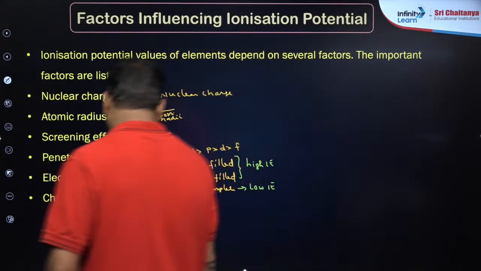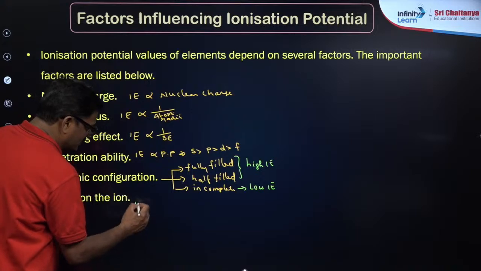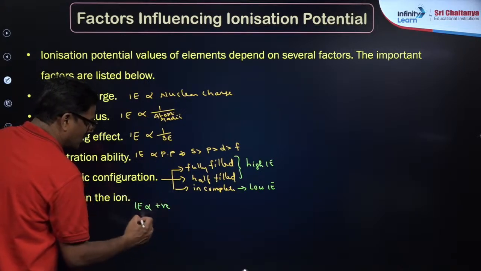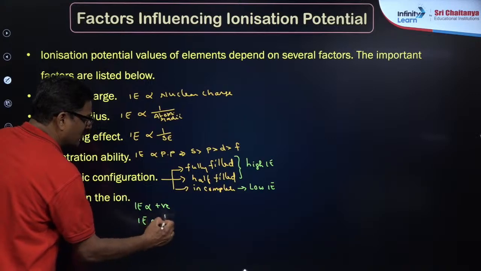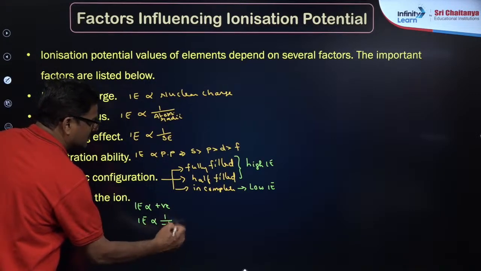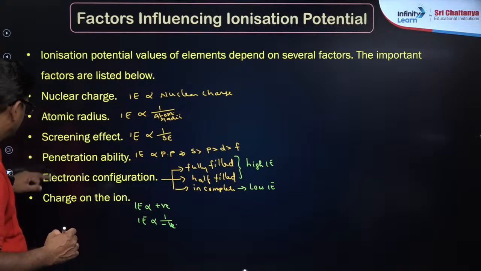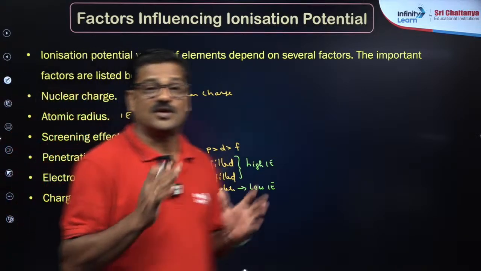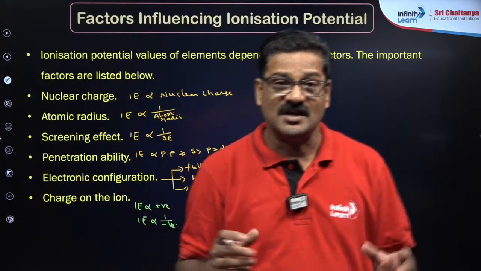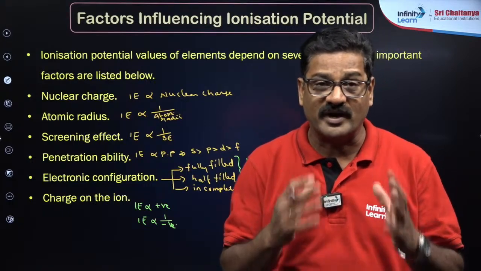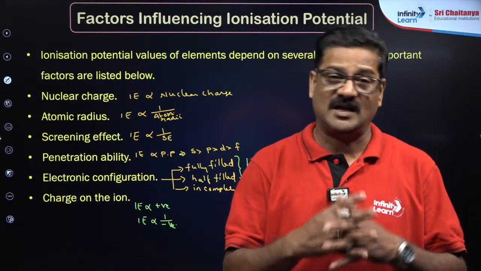So charge on the ion: ionization energy is directly proportional to positive charge, or ionization energy is inversely proportional to negative charge. So these are the various factors, 1, 2, 3, 4, 5, 6. These 6 factors talk about the ionization energy. So if you know about the ionization energy, you can predict the behavior of the element.